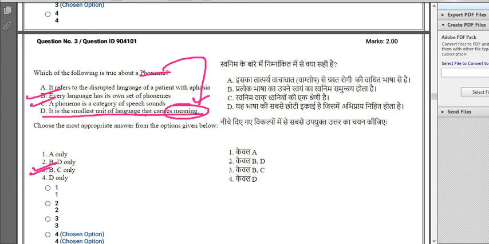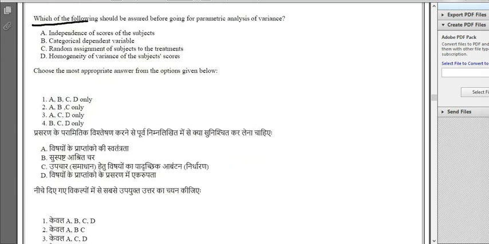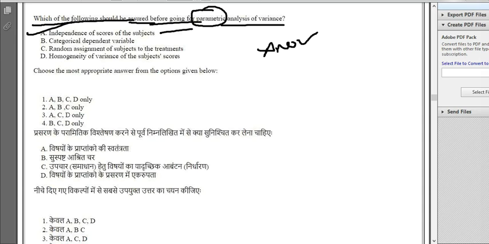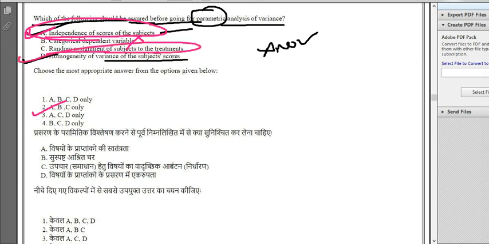Let's move ahead to the next question. Which of the following should be assured before going for parametric analysis of variance, ANOVA: independence of scores of the subjects, categorical dependent variable, random assignment of subjects to the treatments, homogeneity of variance of the subject score? The correct answer over here should be option number C, A, C, and D. There should be independence of scores of the subject, random assignment of subject to the treatment should be there, as well as homogeneity of variance of the subject scores. So option number 3, A, C, D is the correct answer.